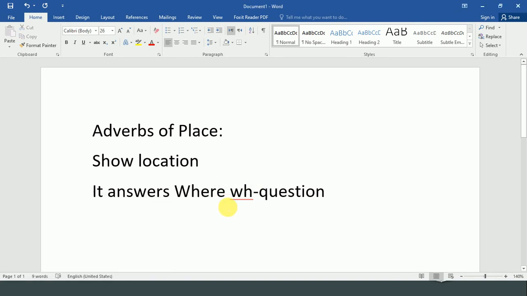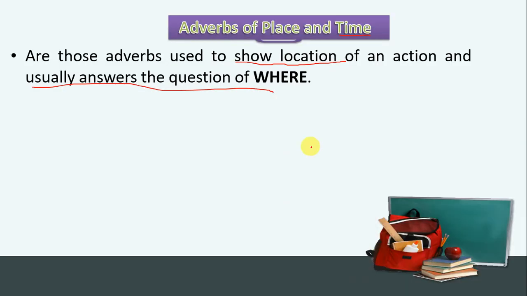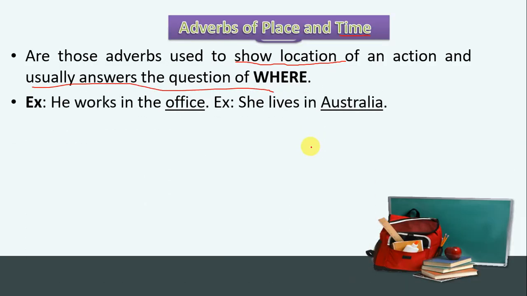For example, you see the examples are already in this line. He works in the office. If I ask the question, where does he work? You would say he works in the office. So the office answers the where WH question word, and it also shows the place. So a word which answers the where WH question word, or shows the place, we call that adverb of place. Okay, she lives in Australia.